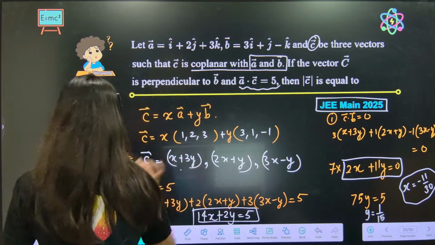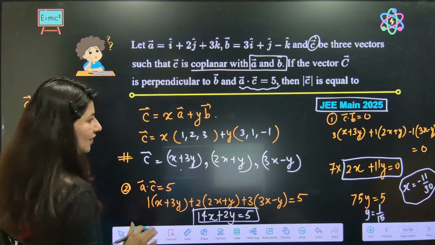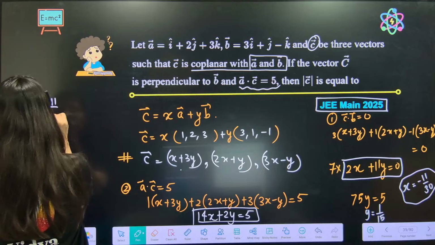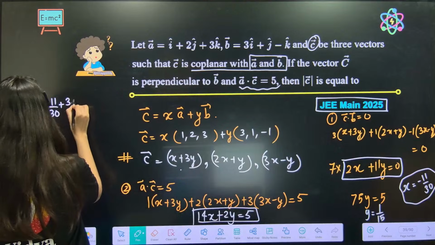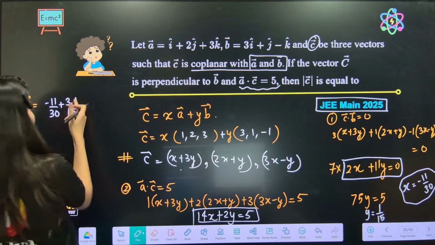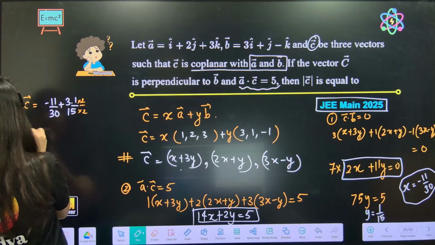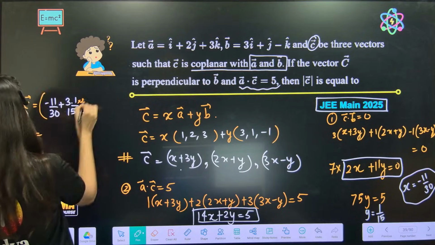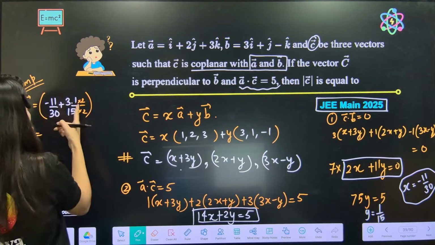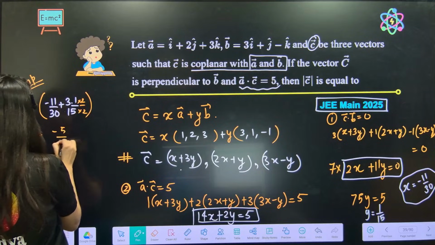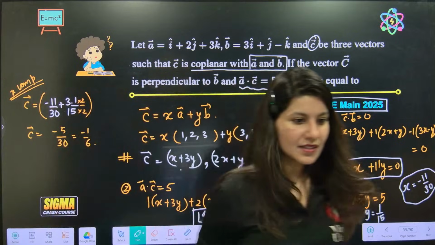Now the moment you put x and y value, see, C vector will be what? X plus 3y, correct? So minus 11 by 30 plus 3 into y. Where is y? 1 by 15. Okay. Solve it. To make it, multiply 2 by 2. Okay. So C vector will be what? X component of C vector, everybody. So this is 6 minus 5 by 30. So minus 1 by 6. Okay. Minus 1 by 6.